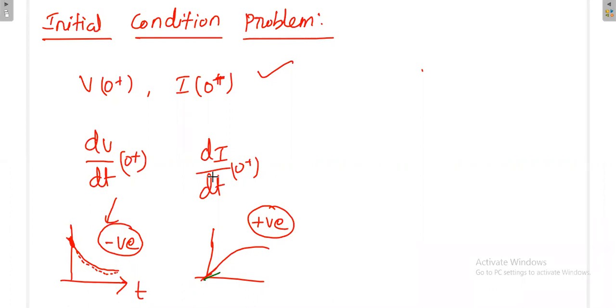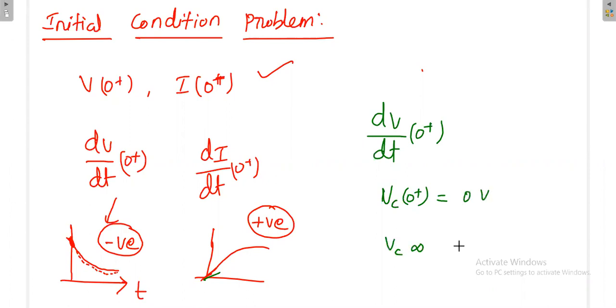So we have one simple idea. Say for example, when this situation is given, somebody please answer. They are asking dv by dt at 0 plus. Suppose I take this as a capacitor, and I am measuring vc(0+) as 0 volt and vc(infinity) as 5 volt. Then what would be this value, positive or negative?